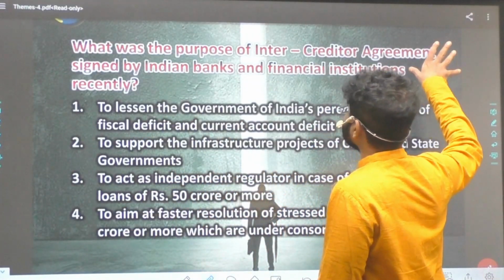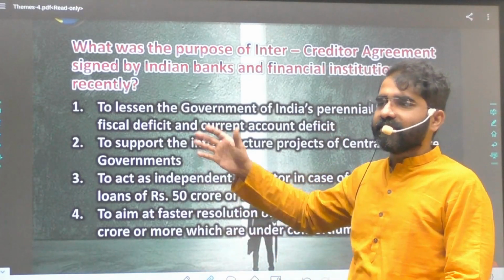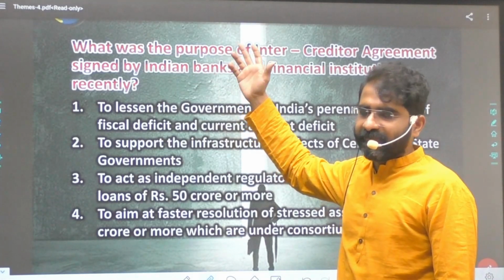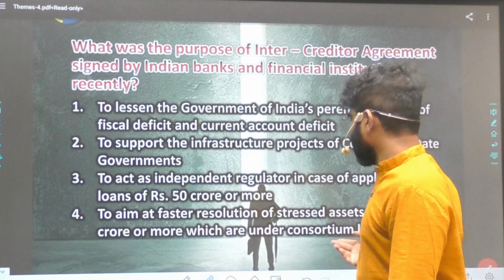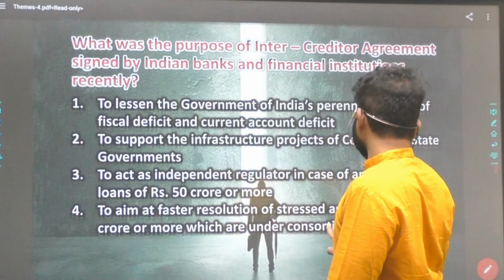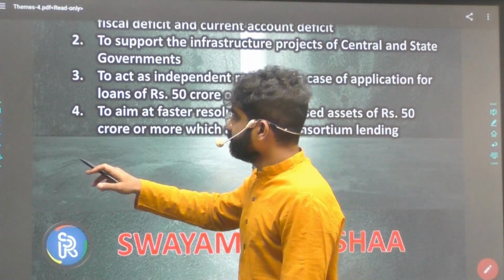So, inter-creditor agreement. Now I don't think they will ask about this S4A, as these are news from 2016, 17, 18. As we have mentioned, this basically aims at faster resolution of stressed assets of rupees 50 crore which are under consortium lending. So this was the purpose. Okay, so that should be clear.